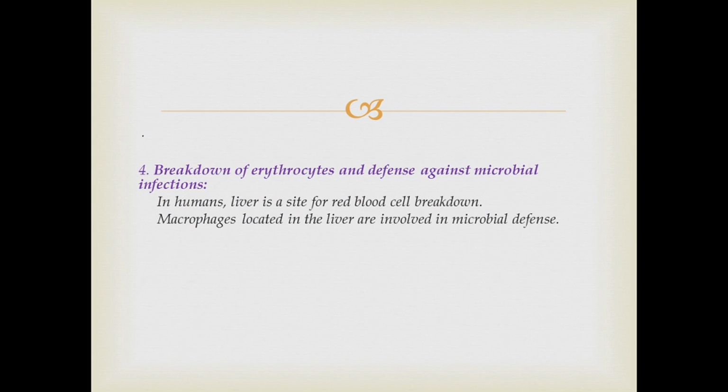Then the fourth one, breakdown of erythrocytes and defense against microbial infections. In humans, liver is a site for red blood cell breakdown. We know that erythrocytes are broken down in liver. This is also called hemolysis of erythrocytes. Macrophages located in the liver are involved in microbial defense. We know the structure of the liver. We know there are macrophages called Kupffer cells, and they are involved in microbial defense.